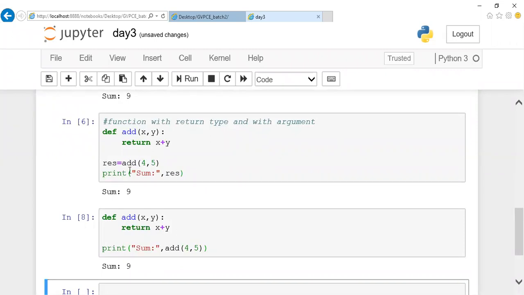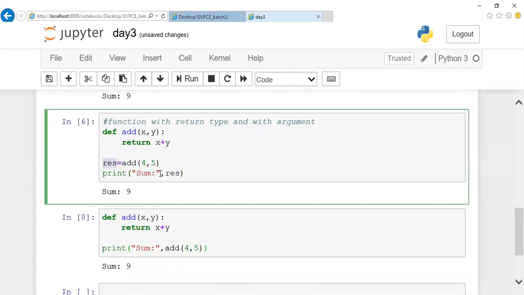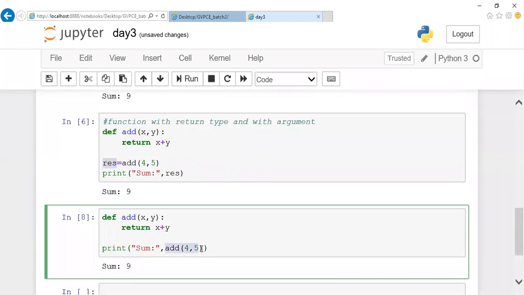The reason is, here I'm storing in a variable name and printing here. But here I'm not storing in a variable name, I'm directly printing in this position. That is the difference. Don't confuse, guys. Here I'm using one variable to store the result, then I'll call the variable here. Here, instead of doing this, I'll directly call the function name. So whatever value is thrown back will be substituted.